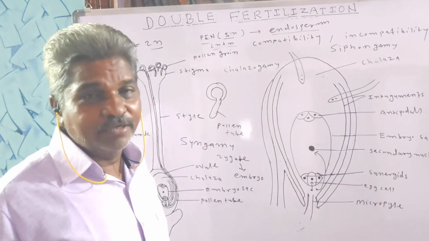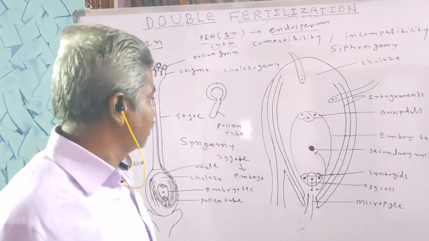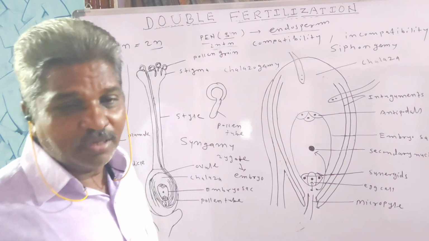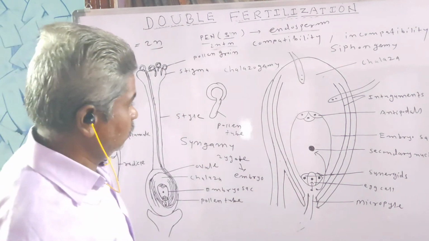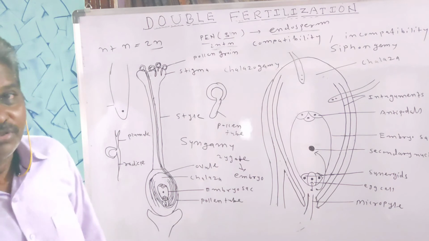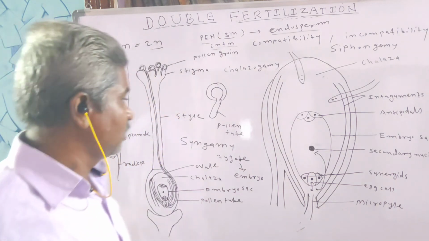Another important significance of fertilization is that it also helps to avoid polyembryony. So what are the important features of fertilization?